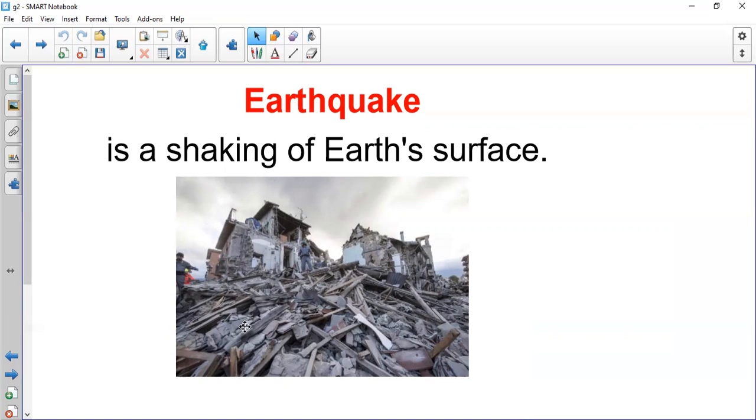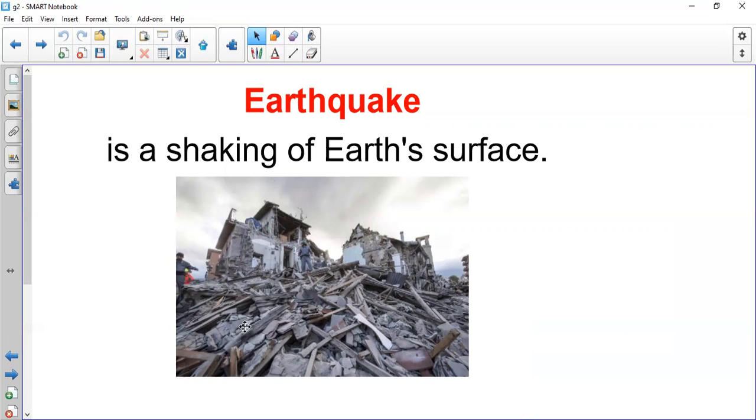So we said weathering, wind and water break rocks into pieces. Erosion, move. Wind and water move rocks to another place. The third thing that changes the earth crust is earthquake. What is the earthquake? Earthquake, shaking of earth.